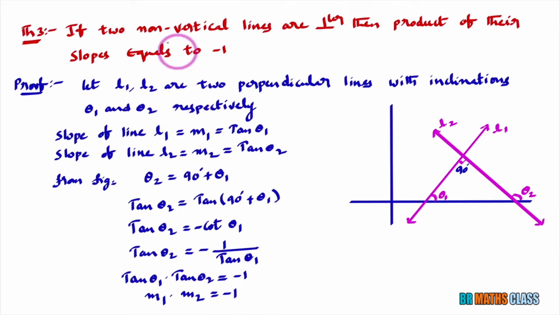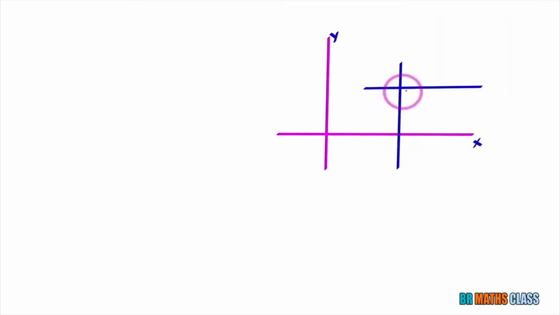Here you observe this theorem statement, they mention two non-vertical lines. You observe this diagram. Here I consider two perpendicular lines. I'll take this as line L1, and I'll take this line as L2. These two lines are perpendicular. As per the statement we learned, if two non-vertical lines are perpendicular, the product of their slopes is minus 1. Here, if any one line is vertical, what is the slope of this line? See, what is the inclination of this line? What is the angle made by this line with the x-axis?